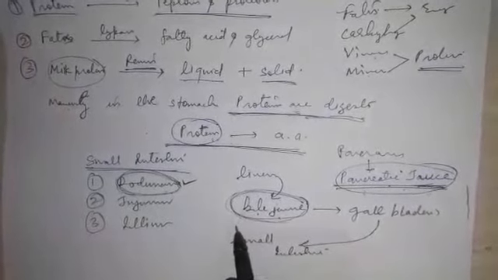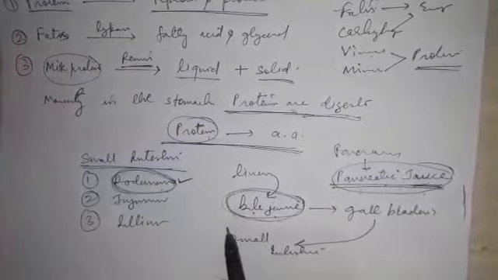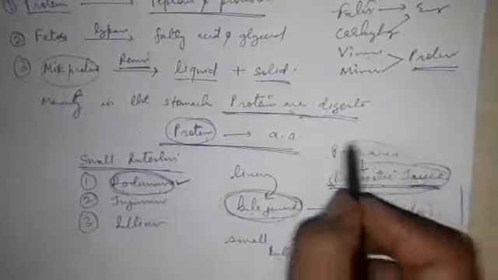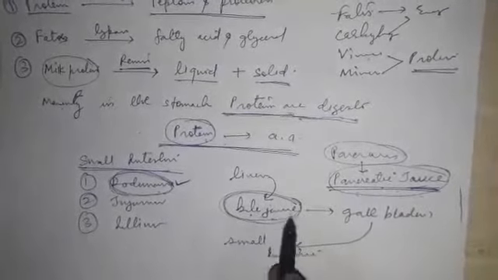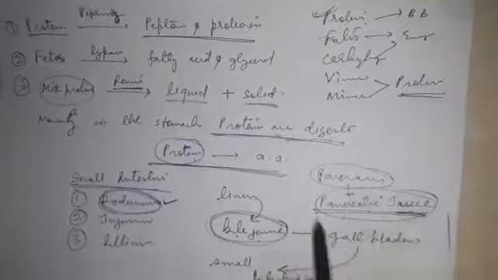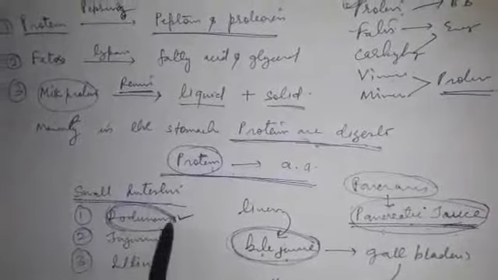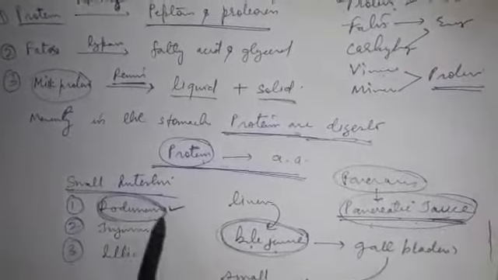This activates the enzymes present in the walls of the small intestine and the pancreatic juice, so that further digestion of carbohydrates, proteins and fats takes place in the small intestine.